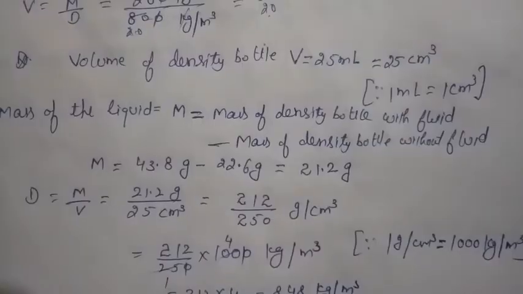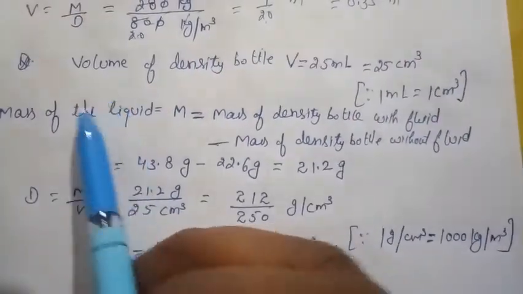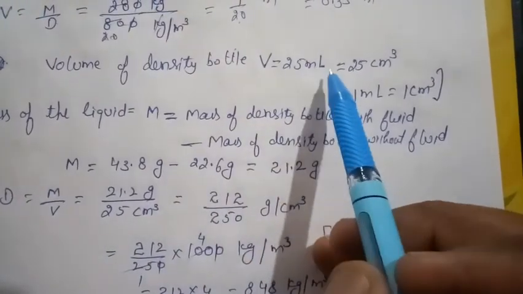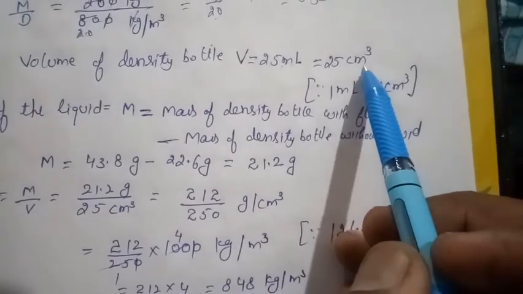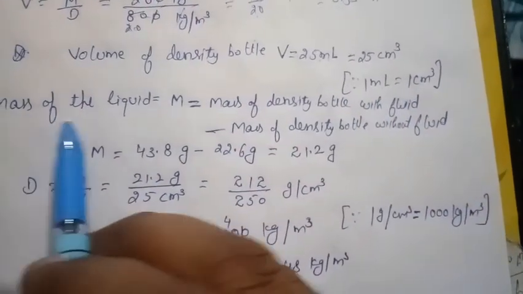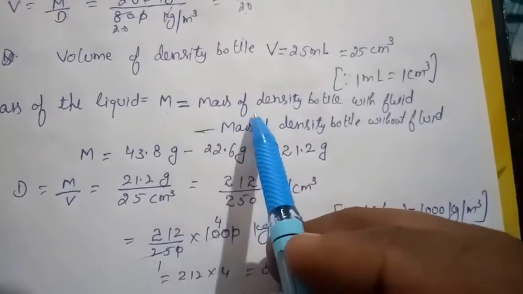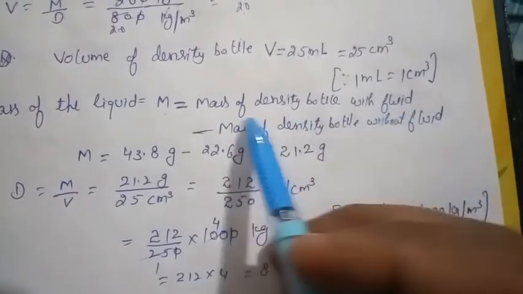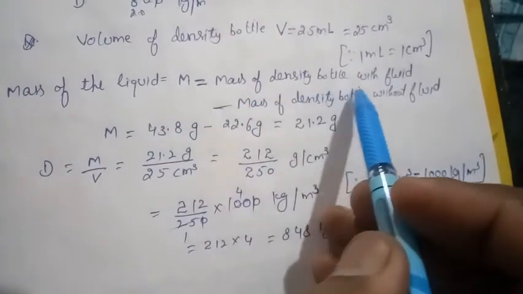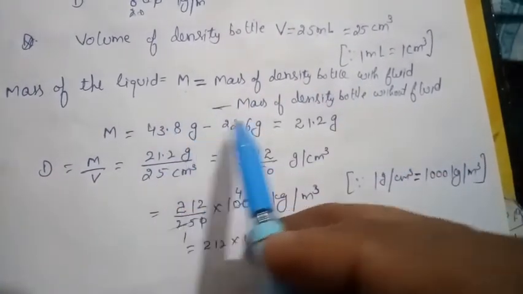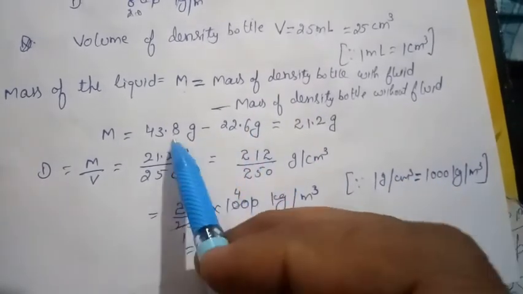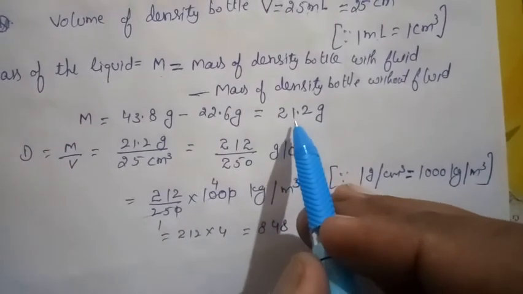Then in the second statement they are asking to express your answer in SI unit, then we will convert it into further SI unit. Now here, according to the statement, the volume of the density bottle is equal to 25 milliliter, and milliliter will be converted into centimeter cube. As we know that 1 milliliter equals 1 centimeter cube. So what is the mass of the liquid? That will be equal to mass of density bottle with fluid minus mass of density bottle without fluid. So put these values. Mass of density bottle with fluid is given 43.8 gram, mass of density bottle without fluid 22.6 grams. So subtract it, then you will find out 21.2 gram.